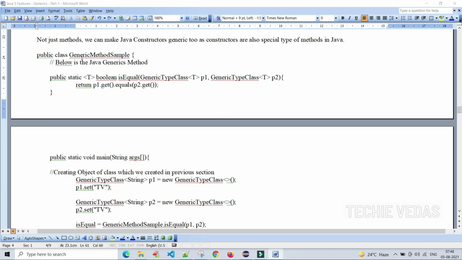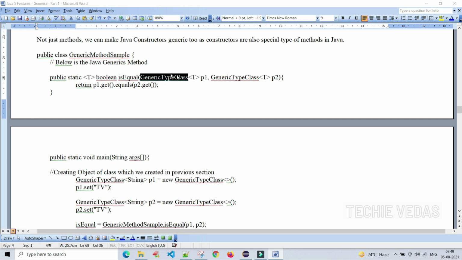This is the class we are creating, and this is the method. This is the generic method. Boolean is the return type, and isEqual is the method. This is the T parameter we are passing to the method. The return type is T, a type parameter.